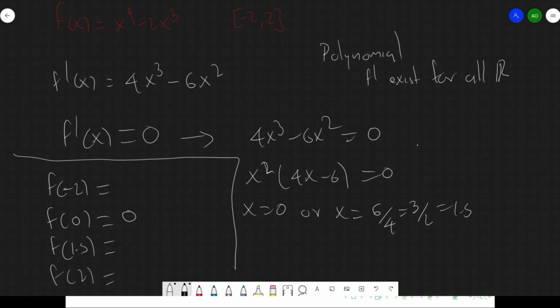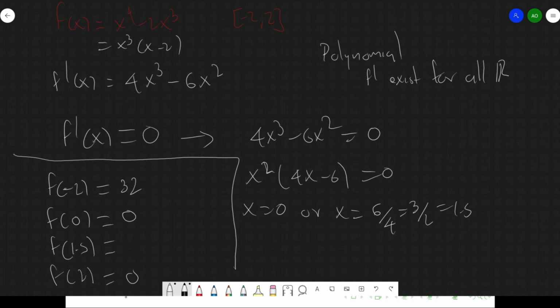Clearly, f of 0 is 0. And f of 2 is also going to be 0. Notice that if you factor x cubed in here, you get x minus 2. So that separates the two zeros of this. So this is 0, this is 0. If you do f of minus 2, notice that you get 16 in here, and with a plus 16 in here as well. So that is going to be 32, which is a very large value.